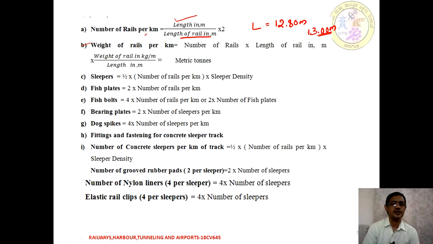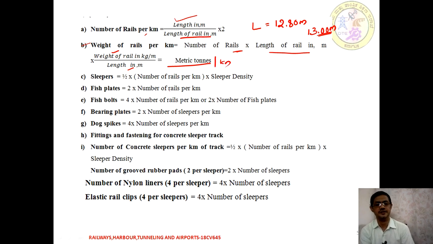Moving on to the weight of a rail. As we know how many rails are accommodated per kilometer, the length of each rail section multiplied by its weight, and by the number of rails, gives you the total weight of the rail in metric tons. If we consider every kilometer, that is going to be metric tons per kilometer.